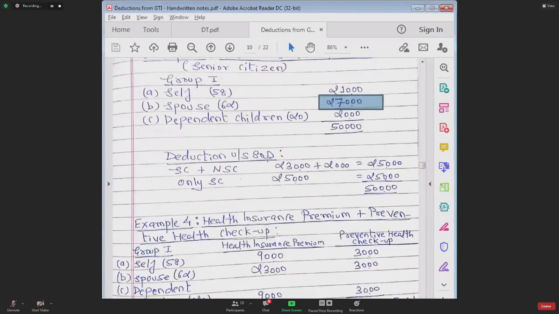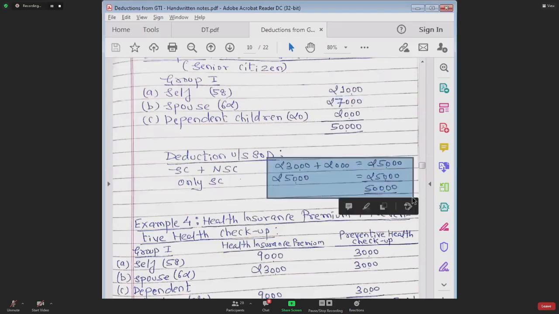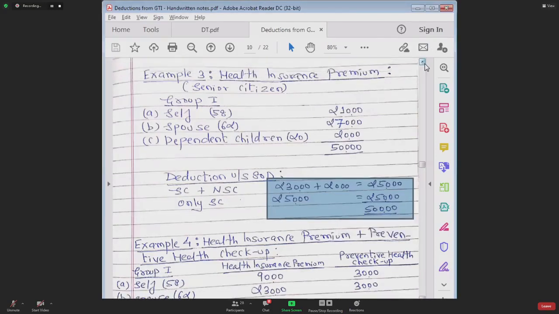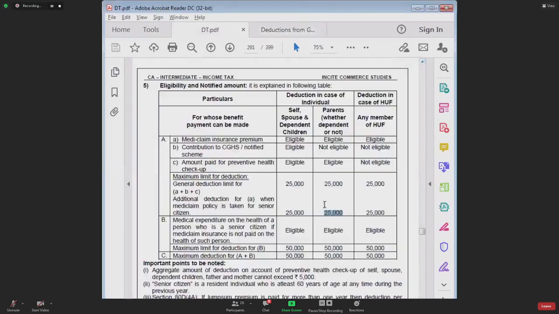So here we are saying that for non-senior 23,000, for senior 2,000, total 25,000. This is general bogie. Special bogie, only senior citizen 25,000. Total deduction is 50. So I have explained to you that this 25,000 extra limit is available only for a senior citizen, only for health insurance premium paid, and this limit should be exclusively used for the benefit of senior citizen only.